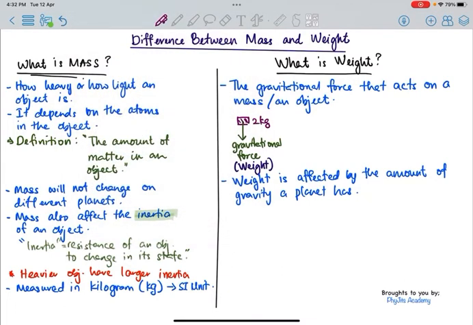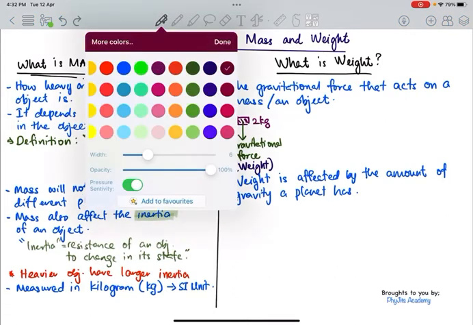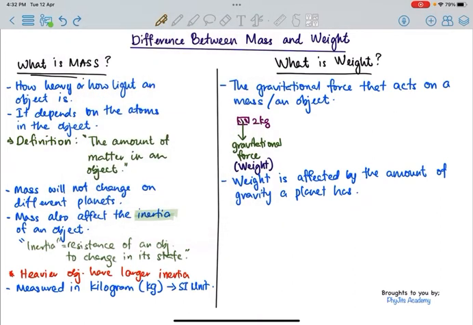if you have the 2 kilogram object on Earth, let's say we come up with a drawing. We have the Earth, you have a 2 kg object, and it is falling, and this is Earth. And you have the same object, which is 2 kg, it is falling, but this time it is falling on the Moon.